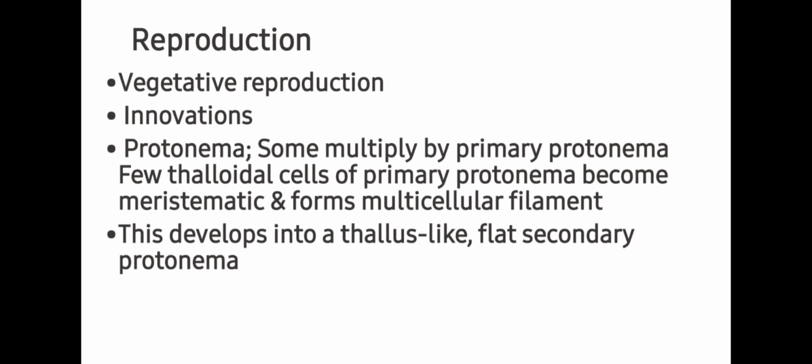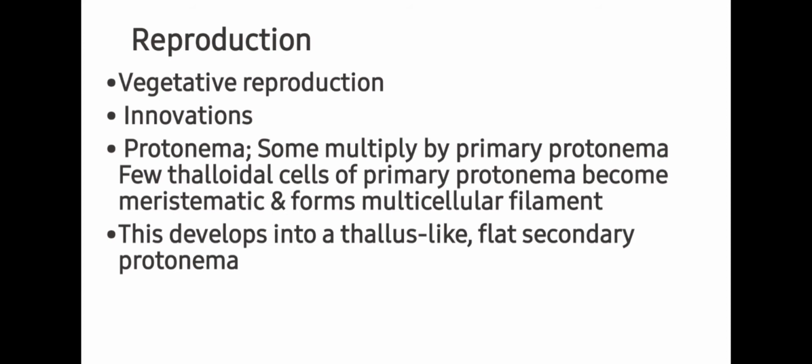Next is reproduction. In Sphagnum, both vegetative and sexual reproduction take place. Vegetative reproduction takes place by innovations or protonema. Innovations, as I explained earlier, are the group of branches at the apex of the main stem which detach from the main plant and grow into a new plant.